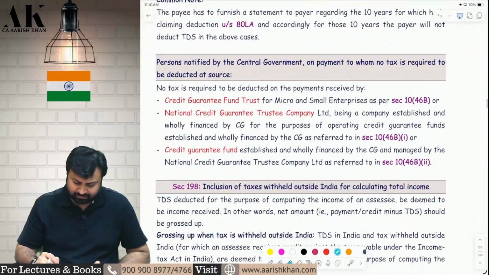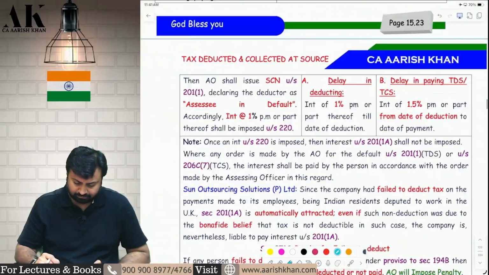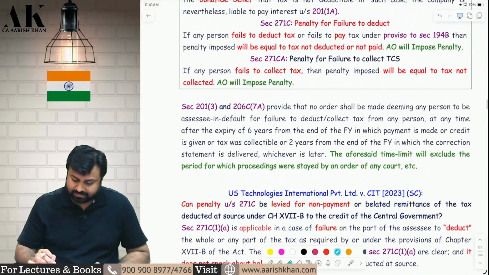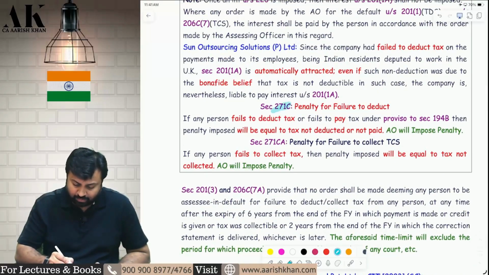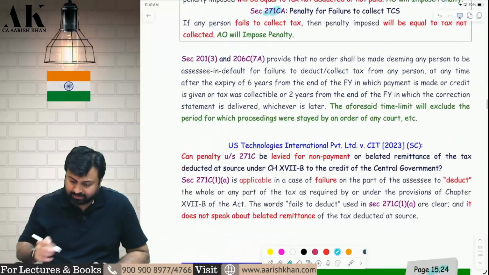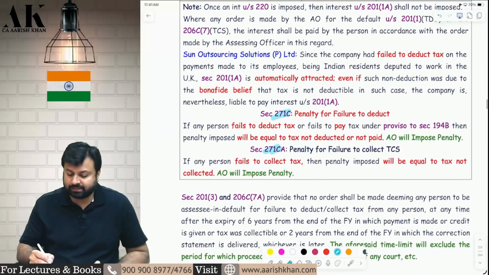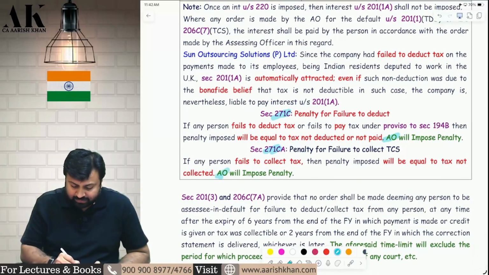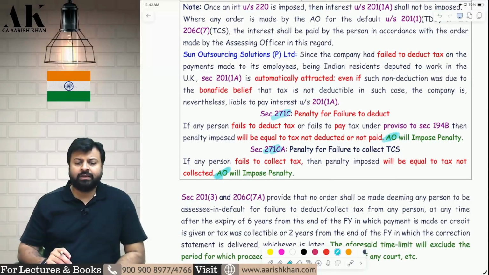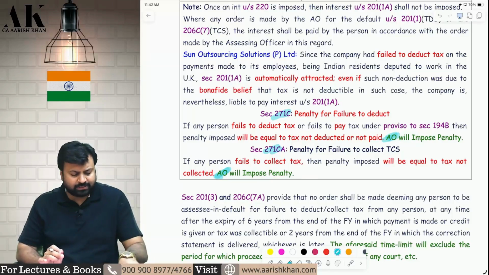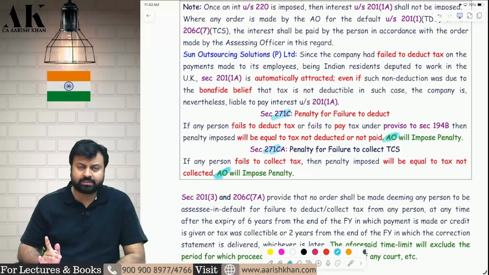What is the next amendment, sir? Next amendment is over here in 271C and 271CA in both the sections. The officer has changed in both the sections. Earlier JC was there, now the assessing officer will come. So in both these sections, earlier the joint commissioner used to impose penalty, now the assessing officer will impose the penalty. I hope it is clear to all of you.